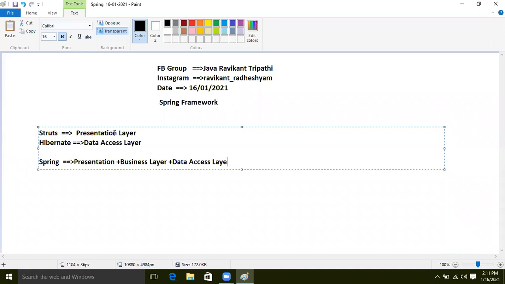If you understand only one framework, your capability will become developing a full application. So using the Spring framework, you can develop the presentation layer, the business layer, and data access. Business layer means service layer.